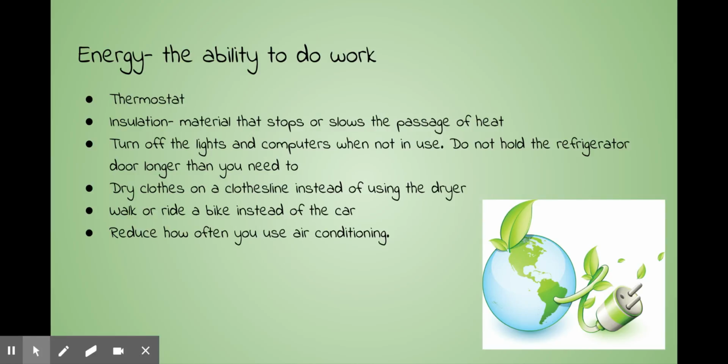Other ways to conserve energy include turning off the lights and computers when not in use. Do not leave the refrigerator door open longer than you need to. Dry clothes on a clothesline instead of using a dryer. Walk or ride a bike instead of a car. And reduce how often you use air conditioning.